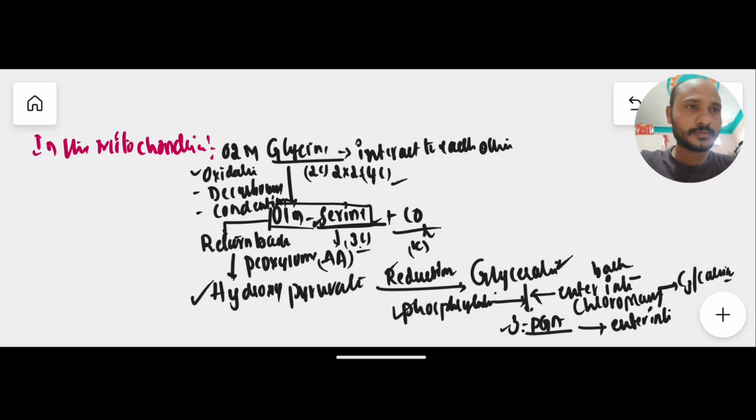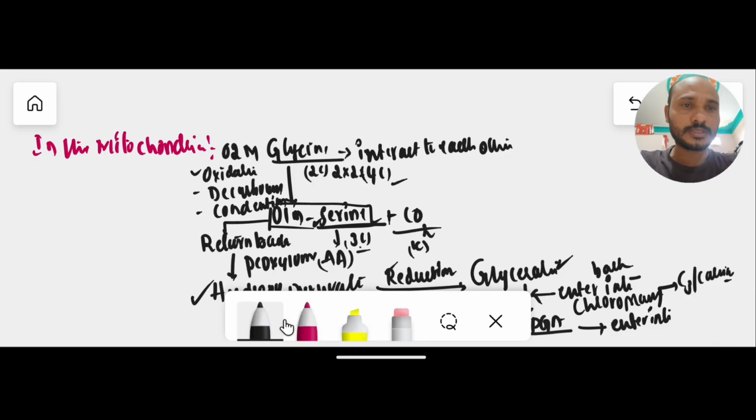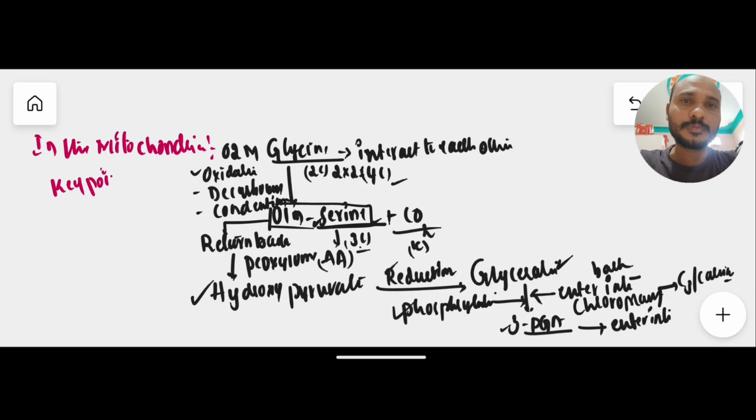So here are the key points to remember in this whole set of steps, here I'm writing, yeah. Important key points to remember in this photorespiration or C2 cycle: here no synthesis.